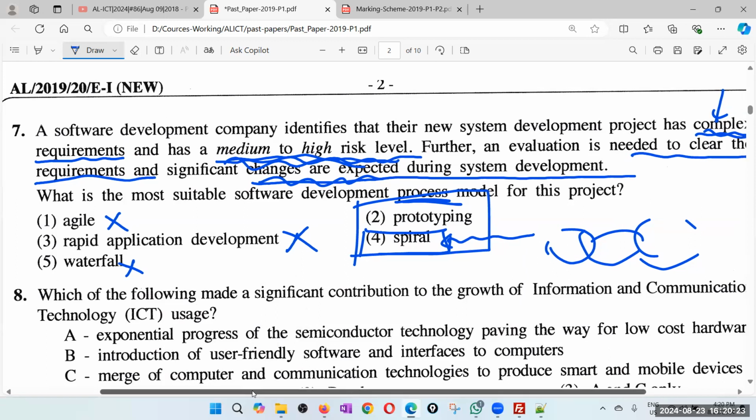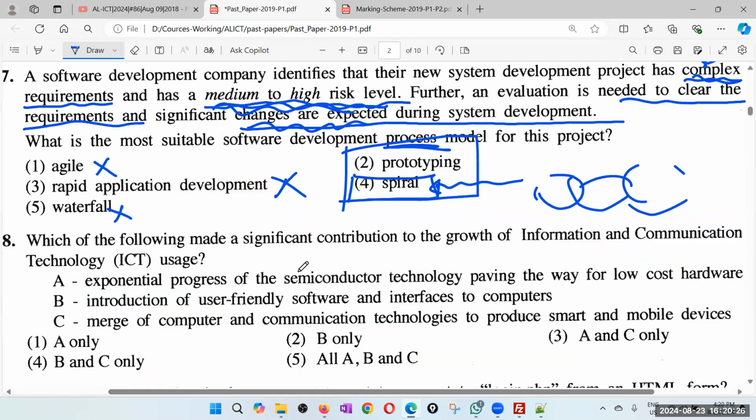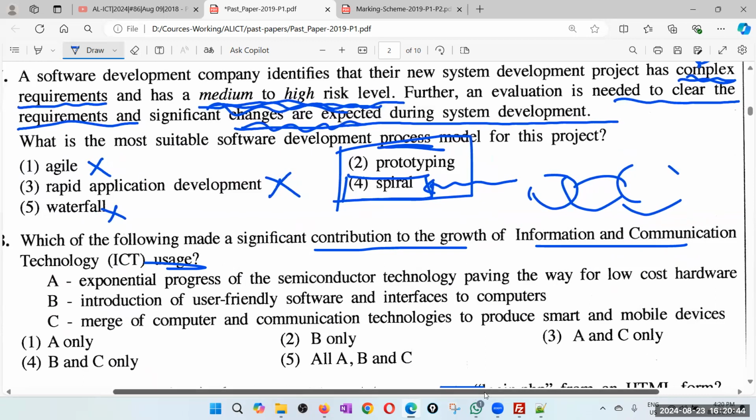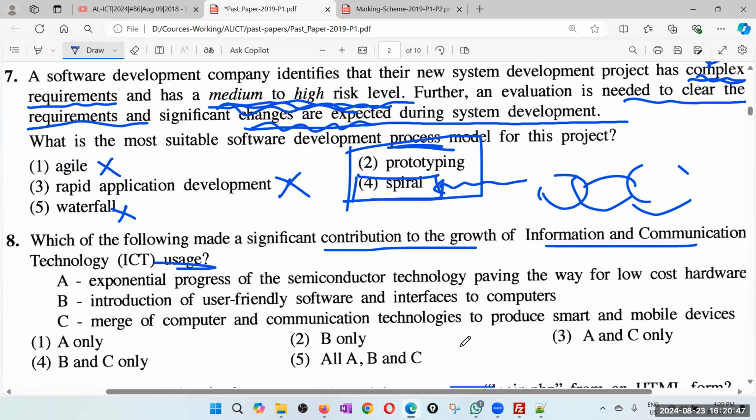Right. 8th question. Which of the following made a significant contribution to the growth of ICT usage? Right. Use of ICT. Exponential progress. Exponential means very quick, like this. Exponential progress of the semiconductor technology paving the way for low-cost hardware.